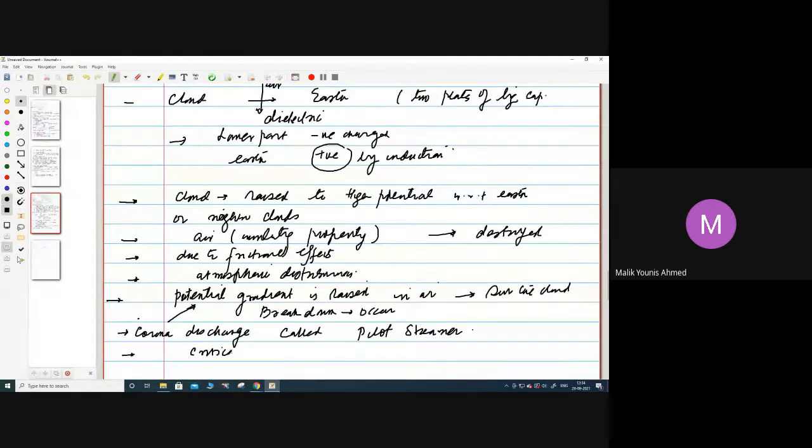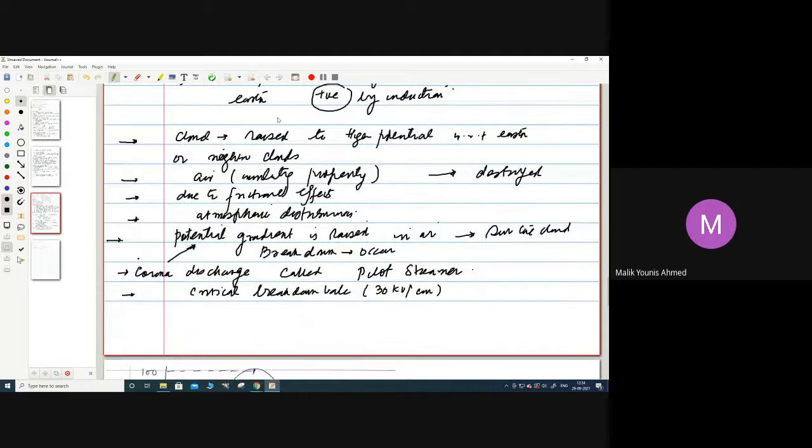We have seen in corona discharge that the critical breakdown value is 30 kilovolts per centimeter. So whenever the breakdown takes place and the potential gradient is greater than the critical breakdown value of 30 kilovolts per centimeter, what will happen? The surrounding air will get ionized.